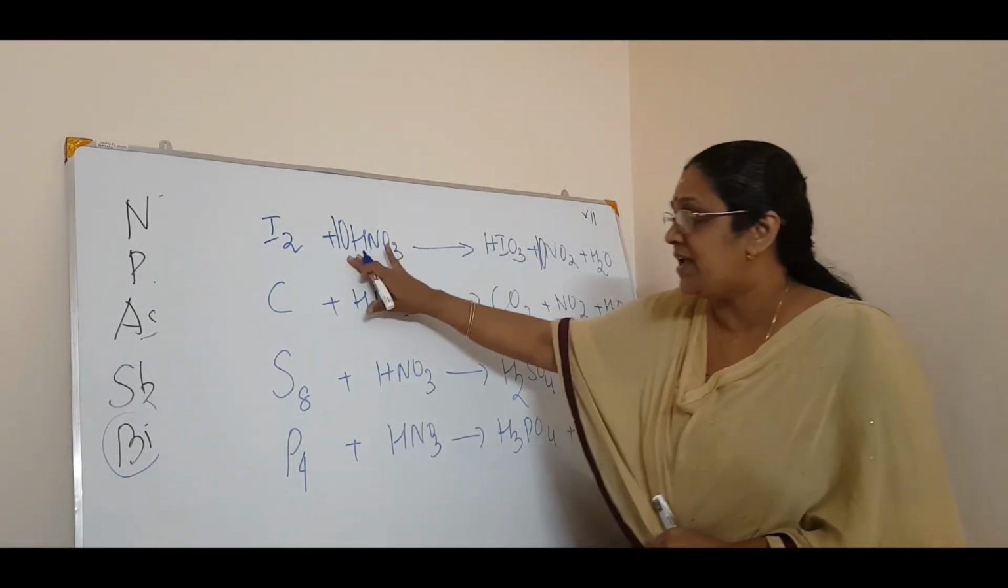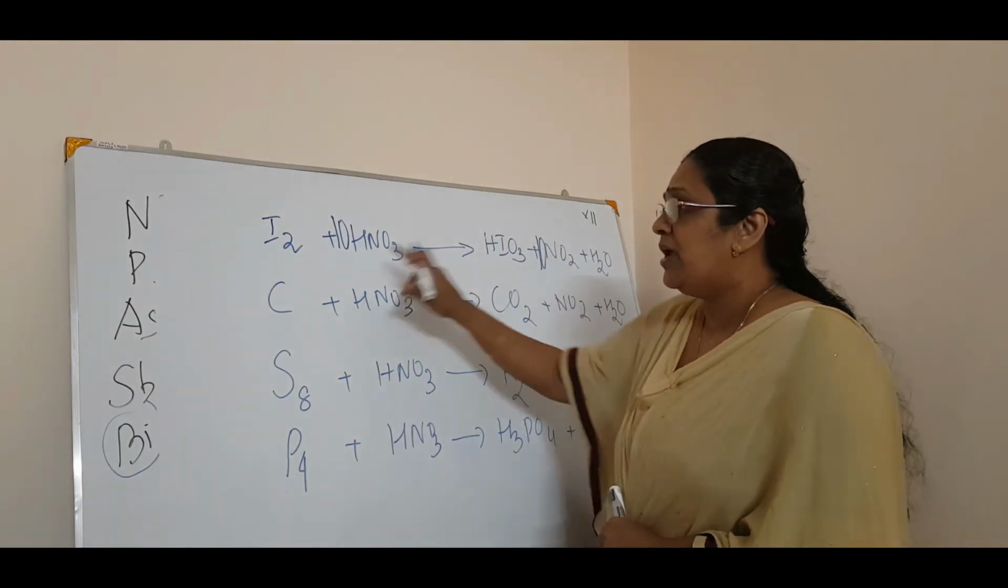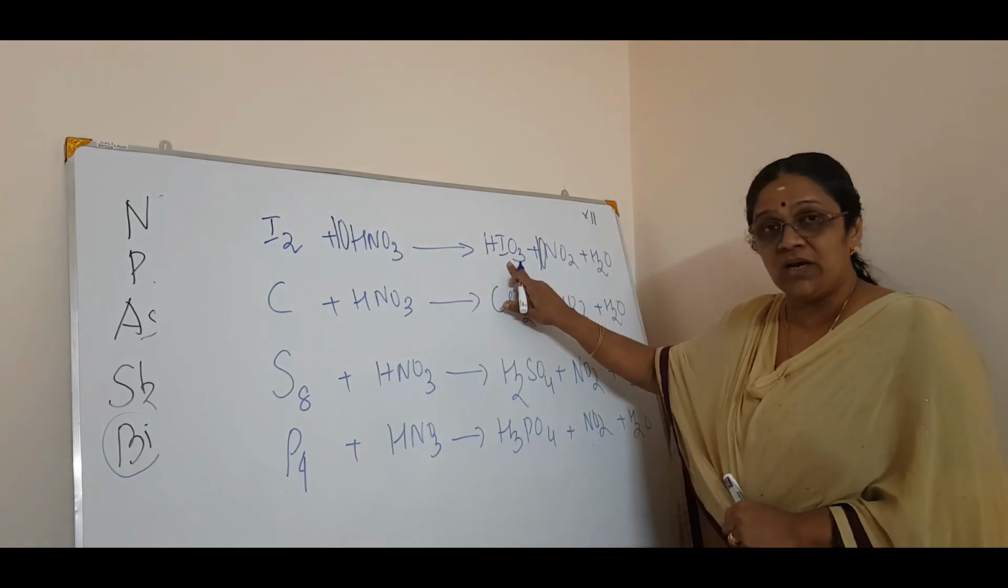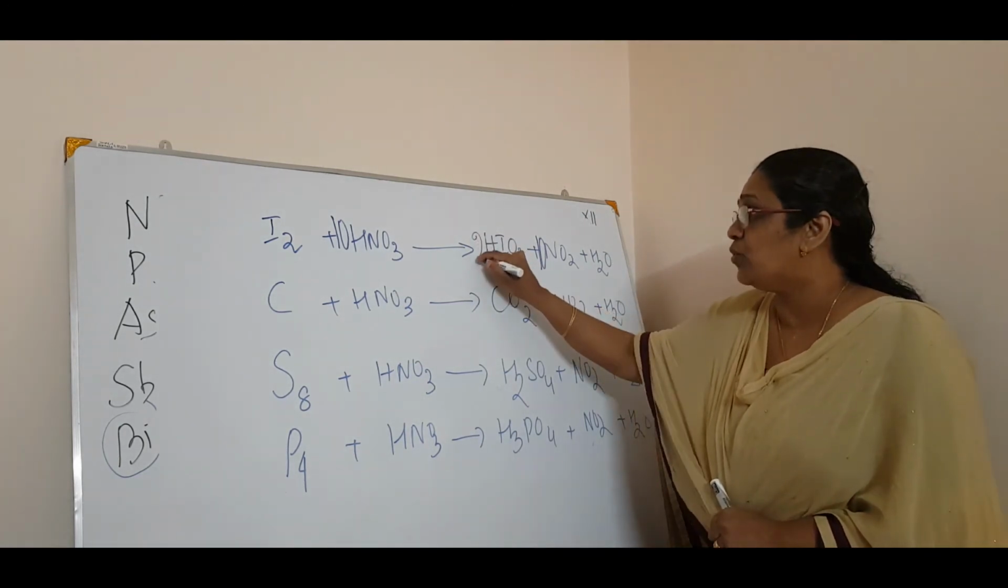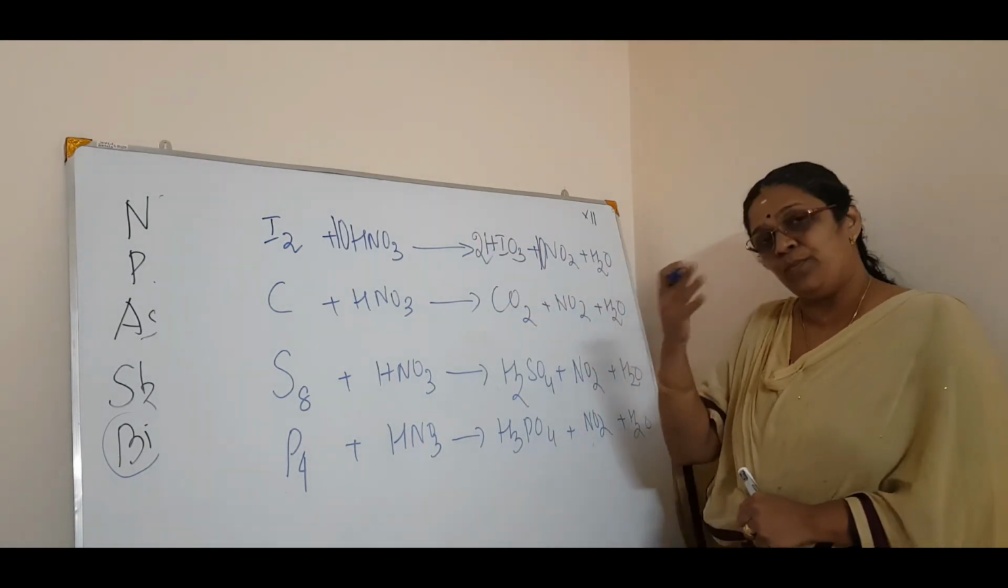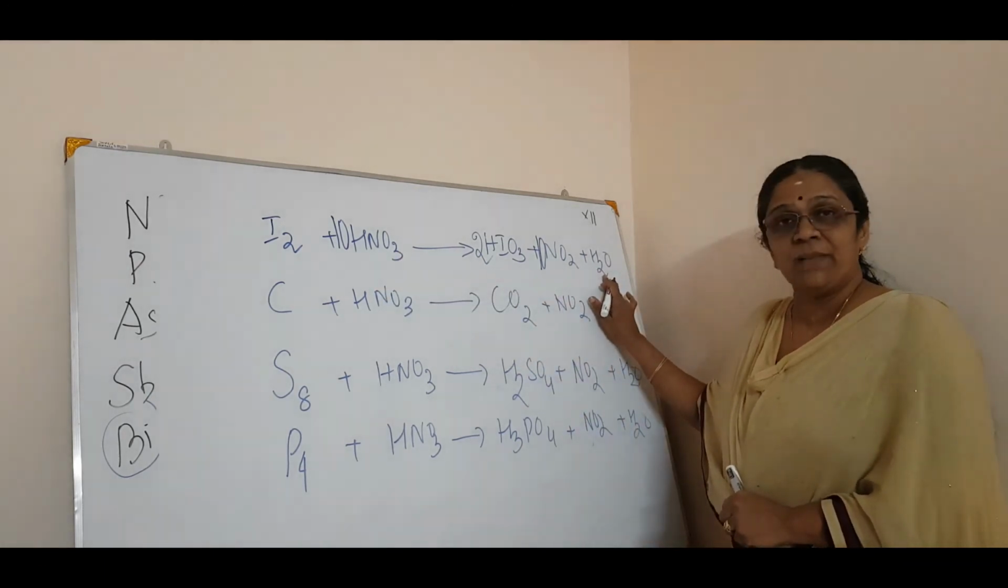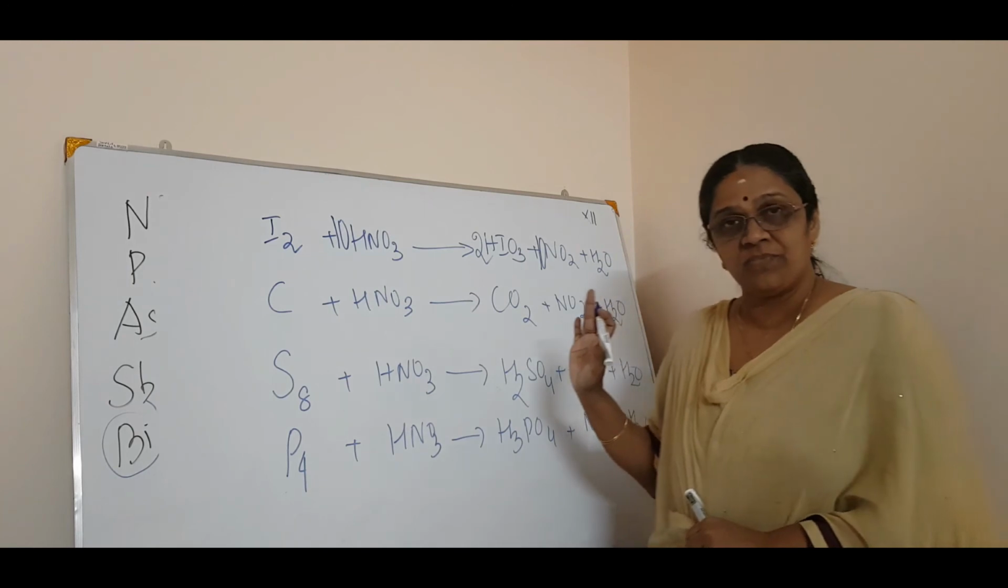Clear? So 10 HNO3 means 10 NO2. Now here you see 2 I2. Now iodine is here only, isn't it? So we can have 2 I2. So water you make it at last. Once you get all this, you can have the water balancing. So that is up to you.